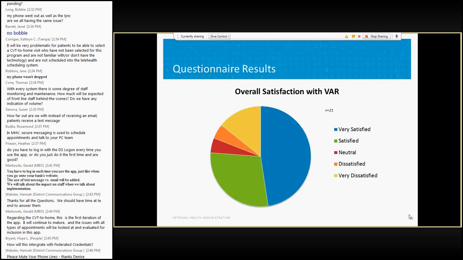And so one of the first questions that we were able to get information on was overall satisfaction with the Veteran Appointment Request app. And here we can see that if we look at the blue and green sections of this pie chart, roughly 75% of veterans who completed the test were satisfied with the application.